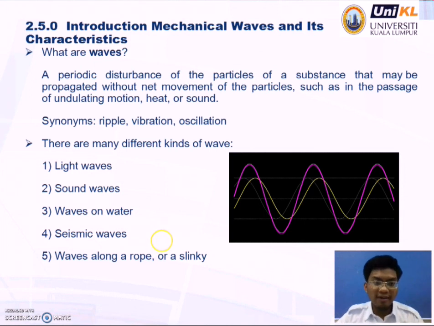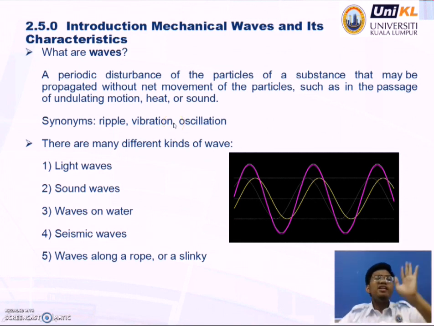And what are waves? A periodic disturbance of the particles of a substance that may be propagated without net movement of the particles, such as in the passage of undulating motion, heat or sound. Synonyms of wave can be ripple, vibration, oscillation.